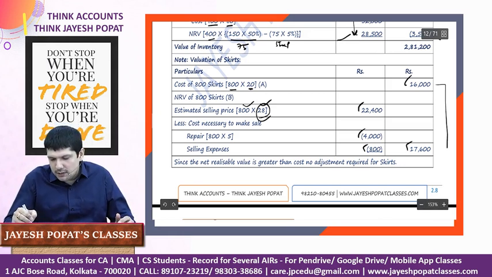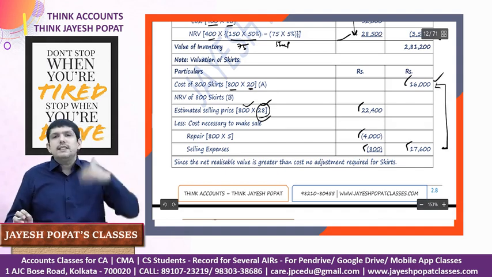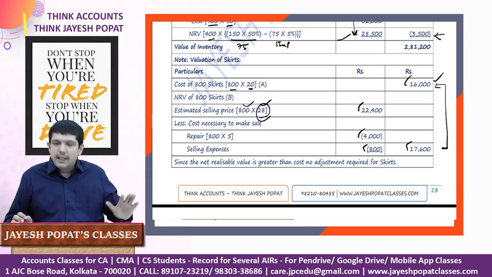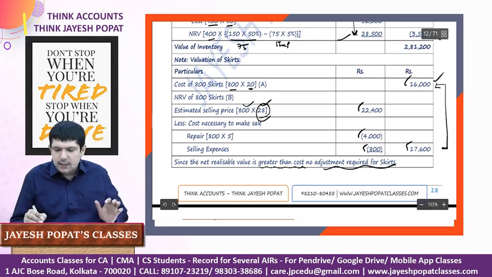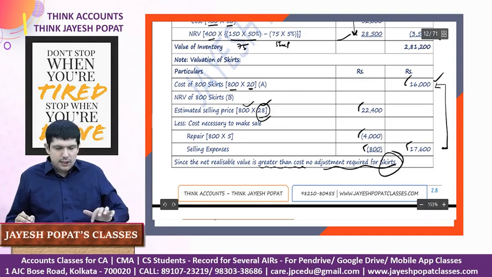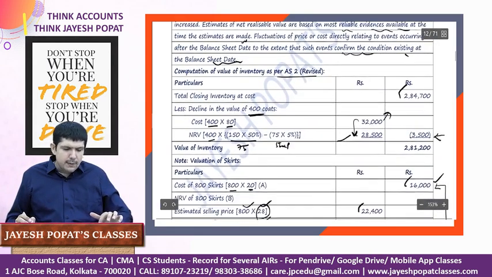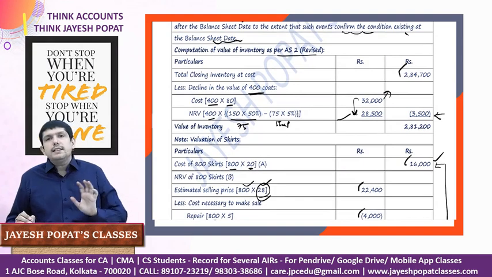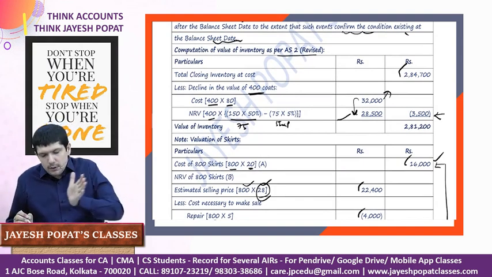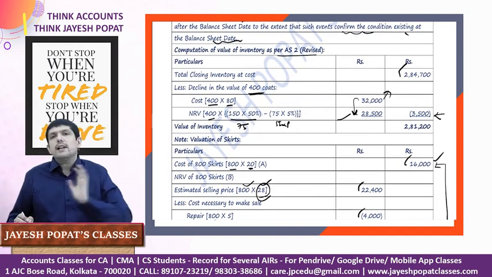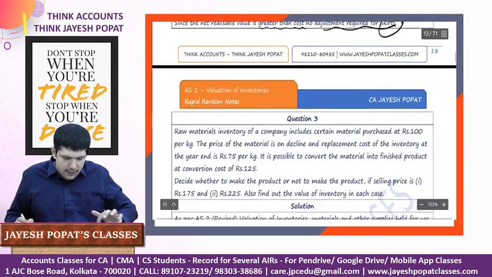Cost is 16,000 whereas NRV is 17,600. So it should be valued at cost and it is included at cost, so we don't need to make any adjustment. Since the net realizable value is greater than cost, no adjustment is required in case of skirts. So whatever adjustment was required in case of coats, we did the adjustment because it was included at cost. We need to include it at NRV, so we reduce the difference between cost and NRV to arrive at the NRV. Let's move to the next question.